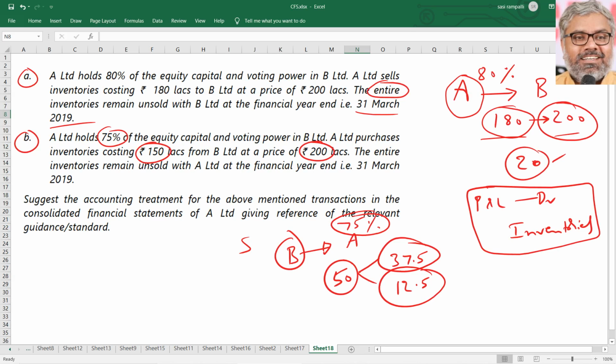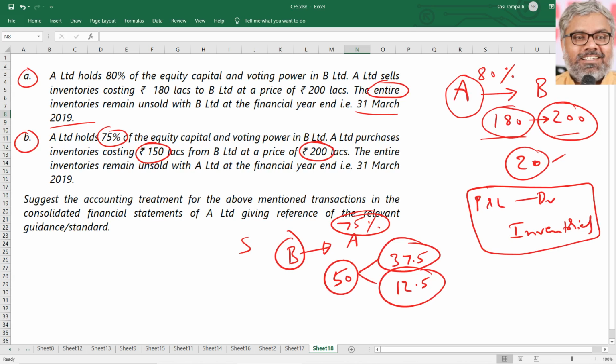These are various items everybody should be very thorough with before we actually start solving questions related to consolidated financial statements. In the next session, we'll prepare consolidated balance sheets using this conceptual knowledge.